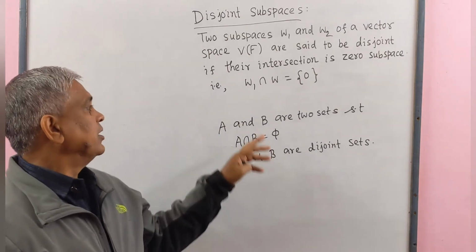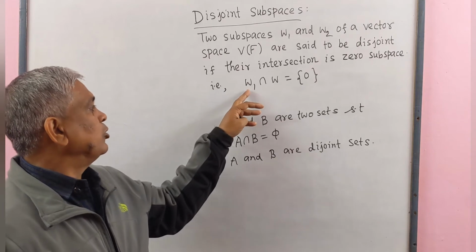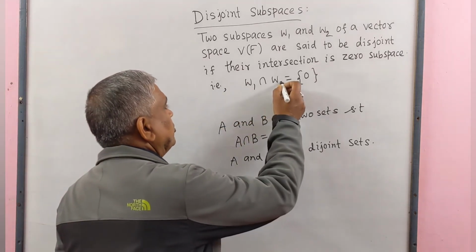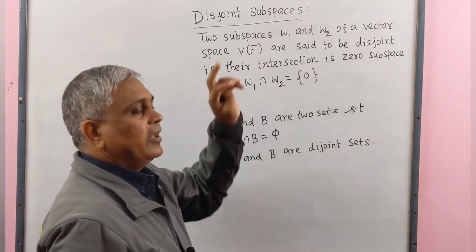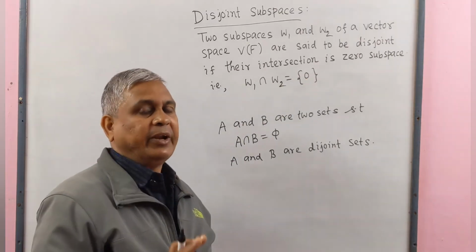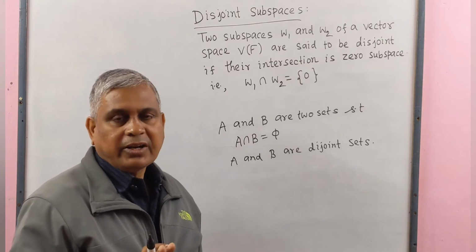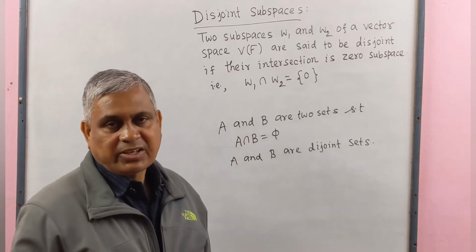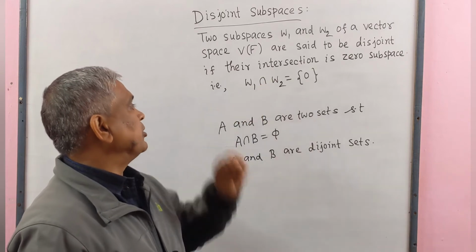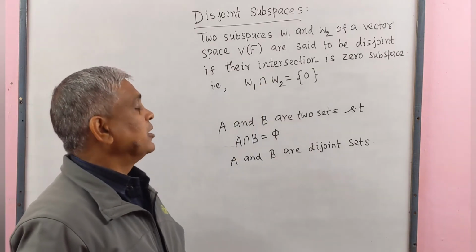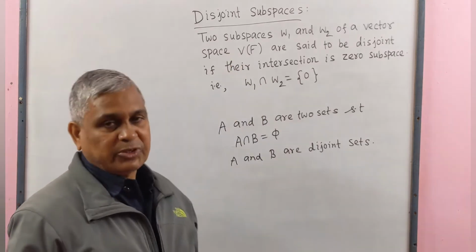That is, intersection of W1 and W2 is a set containing only zero element, not other than zero elements. Then W1 and W2 subspaces are called disjoint subspaces.